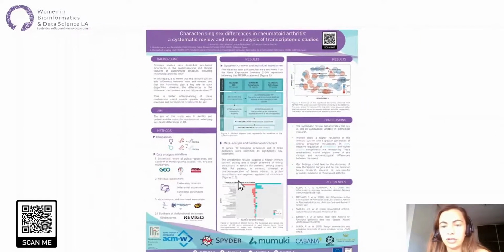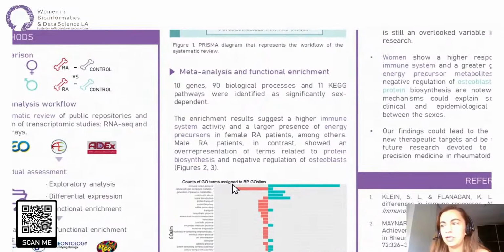Both figures suggest a higher activity of the immune system and a greater presence of energy precursors in female patients. Male patients instead showed an overrepresentation of terms related to protein biosynthesis and negative regulation of osteoblasts.